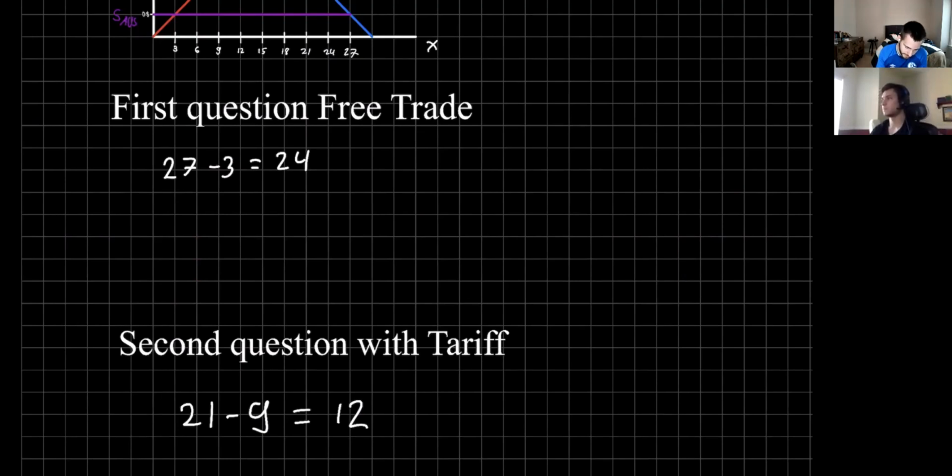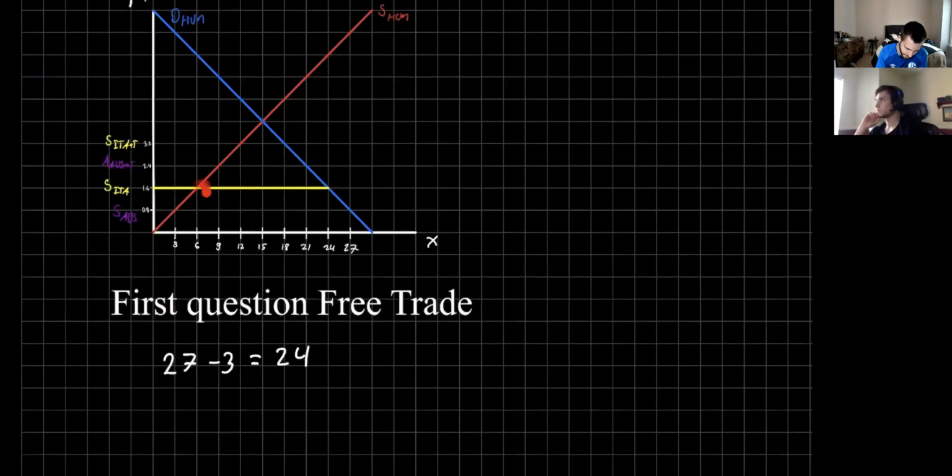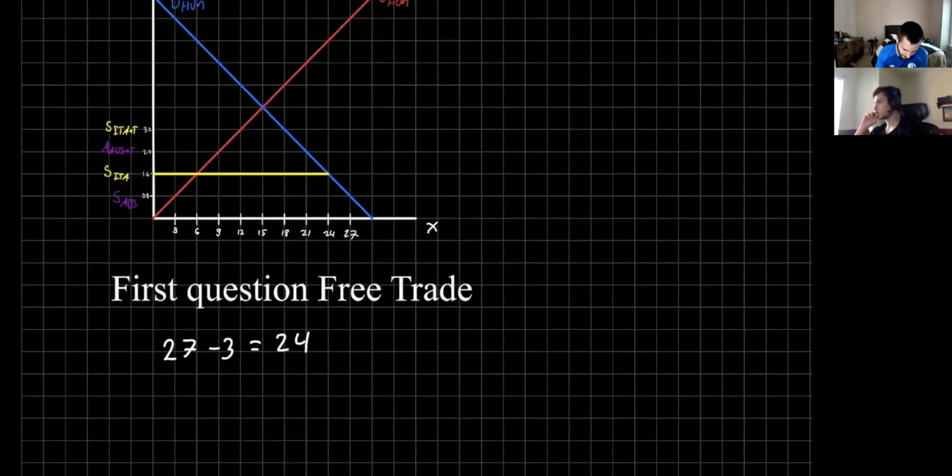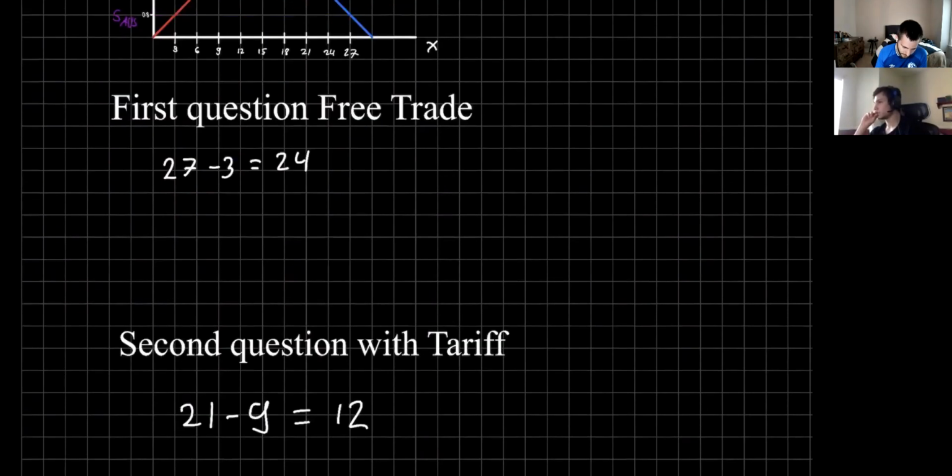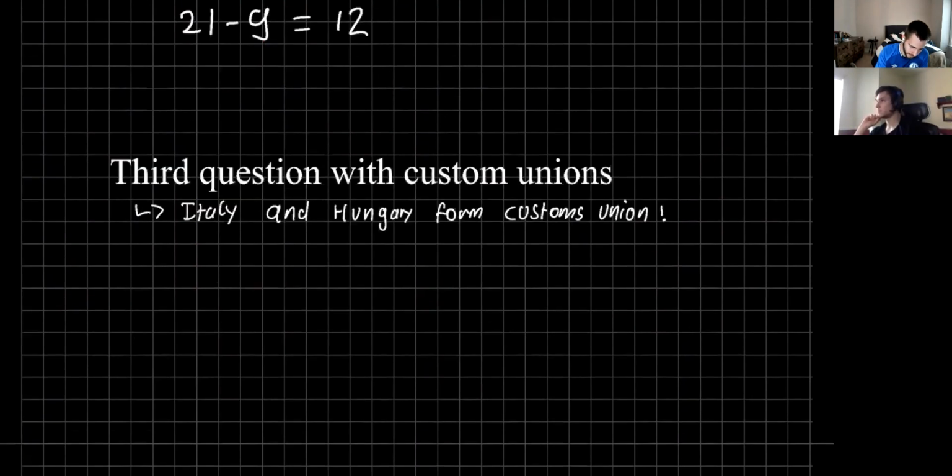So it's the same exact thing. You look, it intersects at the price of 24 here and 6 here. So it would be again 24 minus 6, which should be 18. Let me just write that down. It's very simple math. 24 minus 6 equals 18. And that's the answer to the first part of this question.